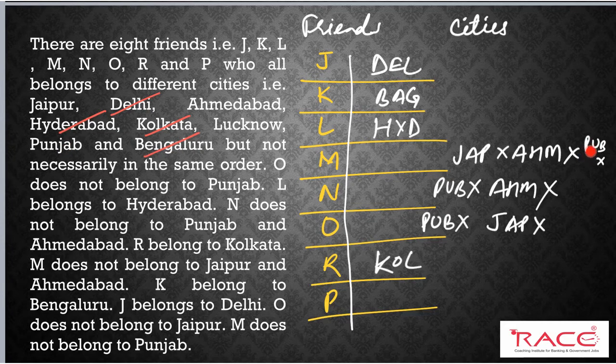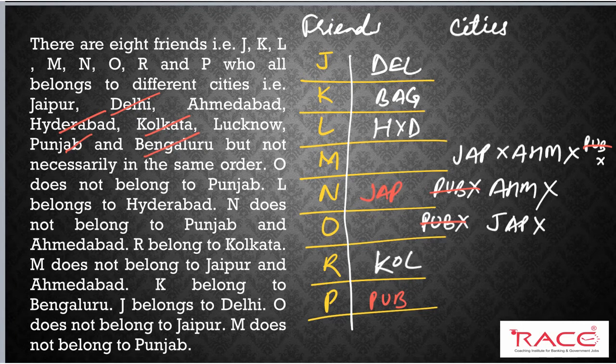You can see here M, N and O do not belong to Punjab. It means who belongs to Punjab? P. So P belongs to Punjab. So Punjab is done. Next, Jaipur. M and O do not belong to Jaipur. It means N belongs to Jaipur.